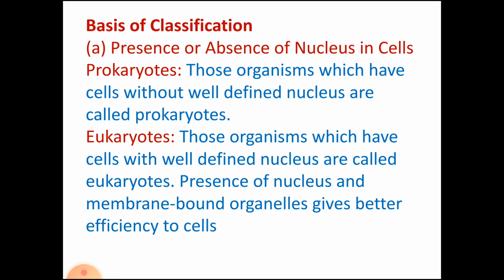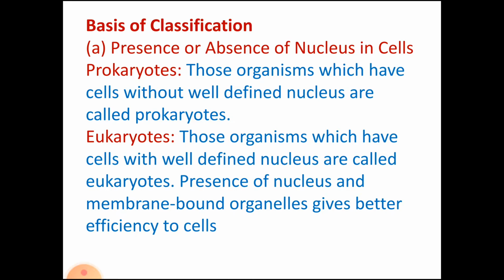When we talk about the presence and absence of the nucleus in cells, we talk about organisms which have cells without a well defined nucleus. The organisms which do not have a well developed nucleus are termed prokaryotes, and the ones which have cells with a well defined nucleus are called eukaryotes.